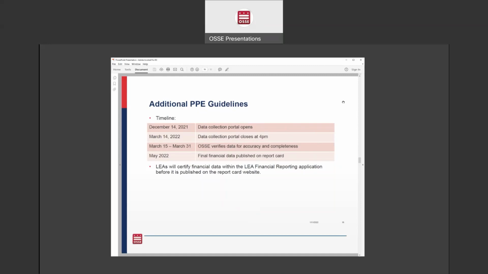And that's essentially just me looking at the data to make sure it looks correct, and if I saw any boxes of data that might have been missing, like if there was a 0 in there, I would reach out to your LEA and just ask you to verify that that is correct. And then in May of this year, we will update our report card to include all of the financial data.